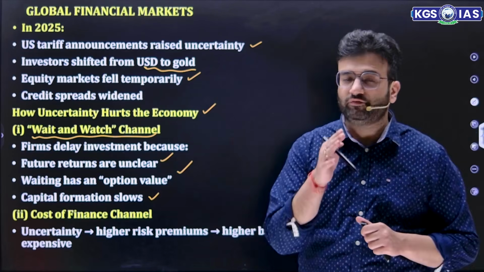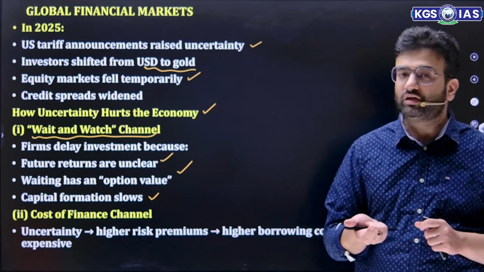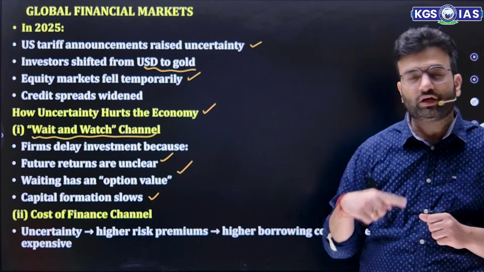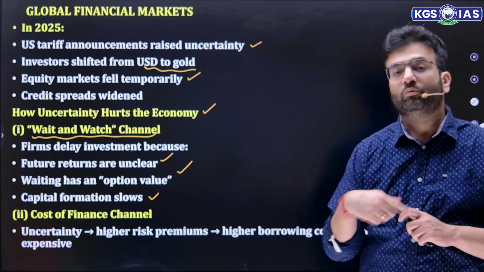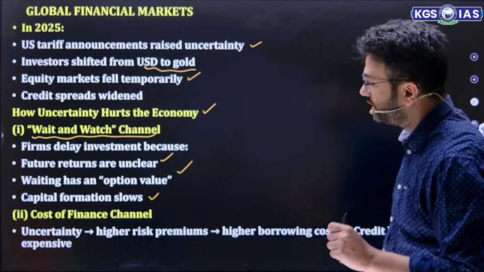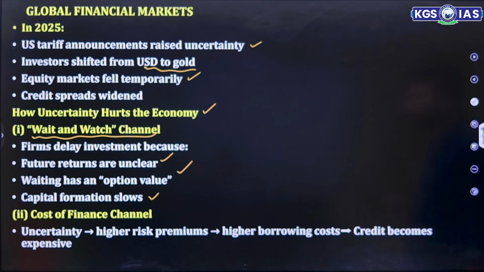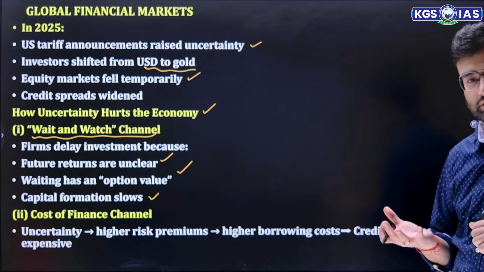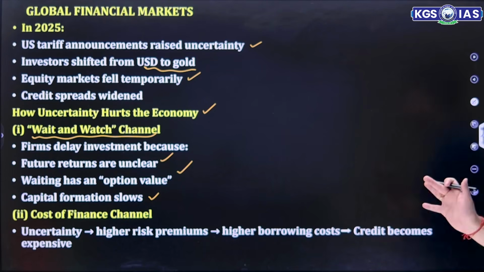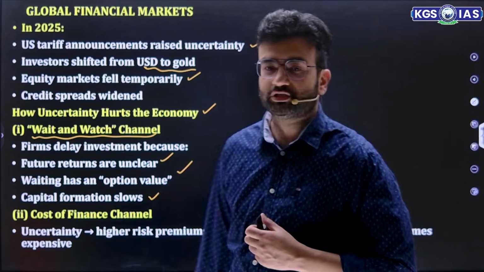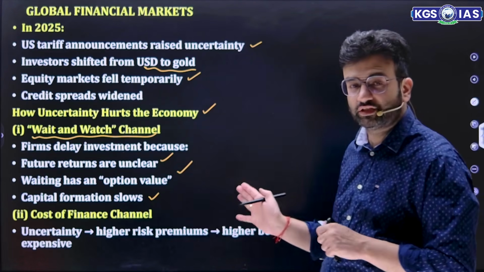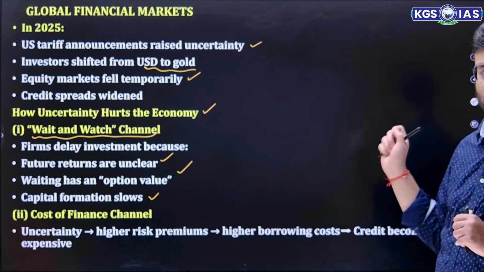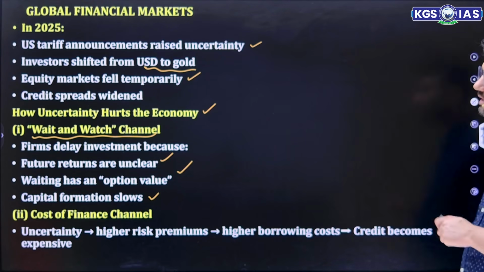Then, capital formation slows. When investments fall, people are not taking loans from the bank, and they are not investing that much money. So the overall capital formation falls, and that leads to more of a vicious cycle in the economy as well. Then the cost of financing channel. Uncertainty leads to a higher risk premium. Obviously when there is a more uncertain environment, the premium is high, borrowing cost is high, and credit becomes expensive. That means loans become expensive, because everyone wants a fair return. So if this uncertainty keeps on increasing, it leads to a higher risk premium, higher borrowing cost, and obviously credit becomes expensive.